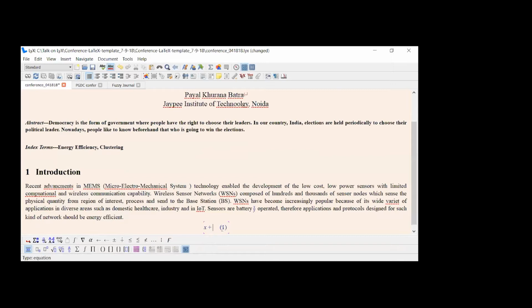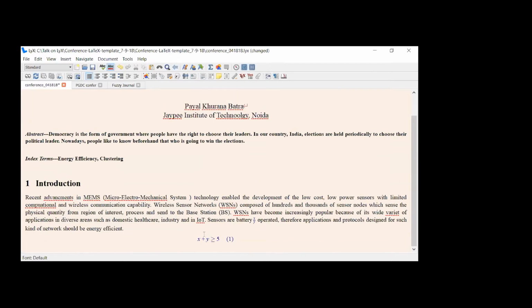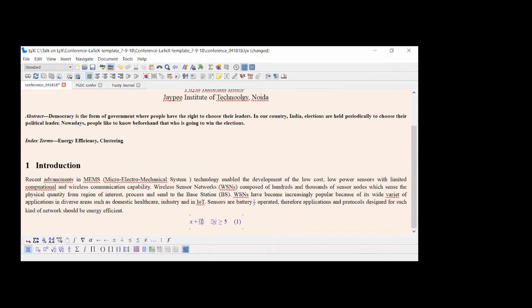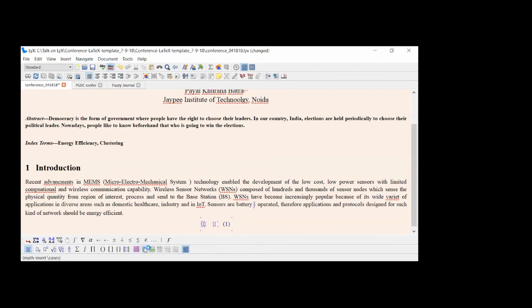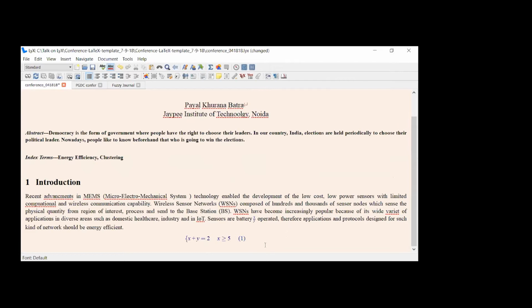Suppose I'm writing here the equation x plus y is greater than or equal to 5. In the same way, you can select the grid also. This is the grid. Within those brackets, you can write anything. I'm doing Control Z for the undoing action. Suppose you have selected the grid here. So x plus y is equal to 2 if x is greater than or equal to 5. In this way, for a grid-like situation, you can also write the equation in the same way.